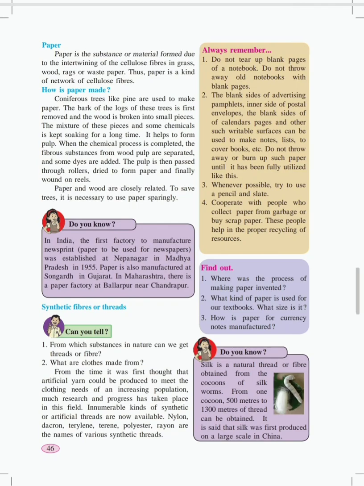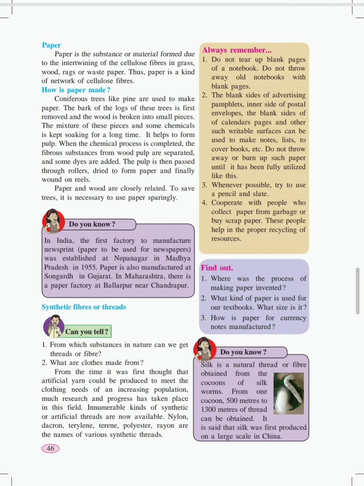The mixture of these pieces and some chemicals is kept soaking for a long time, which helps to form pulp. When the chemical process is completed, the fibrous substances from the wood pulp are separated and some dyes are added. The pulp is then passed through rollers, dried to form paper and finally wound on reels.